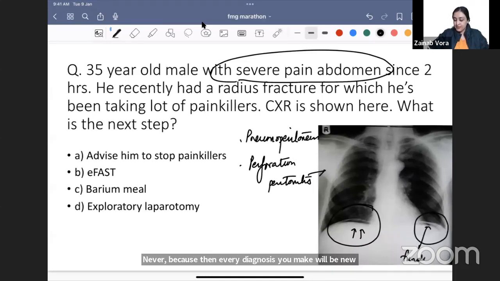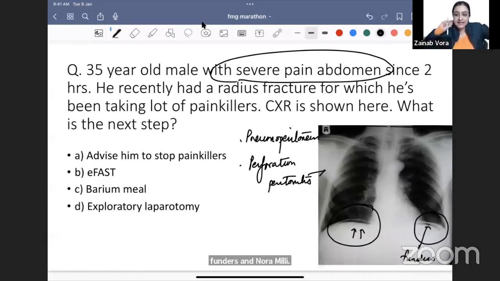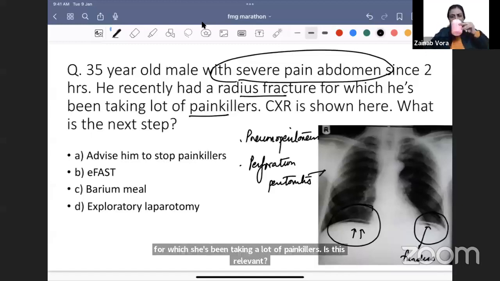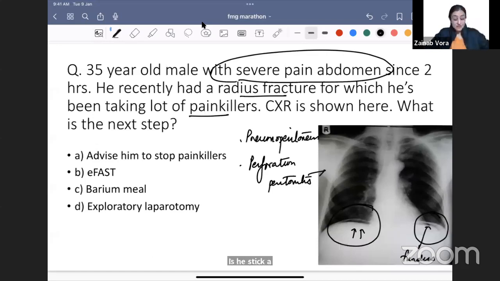Here we have the fundus, right? Fundus air is normally present in all of us. So what we want to see is the right air under the diaphragm. Okay, so this is what you have to understand. Plus they are giving us history that he had a radius fracture, for which he's been taking a lot of painkillers. Is this history relevant? Is there any importance? Importance is there because he would be taking NSAIDs.